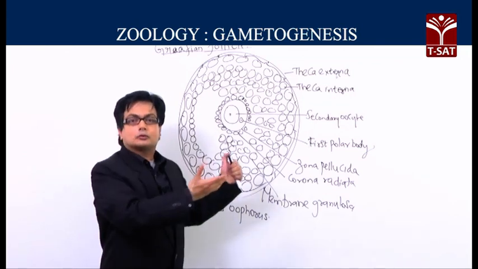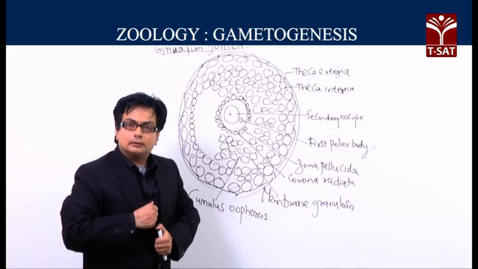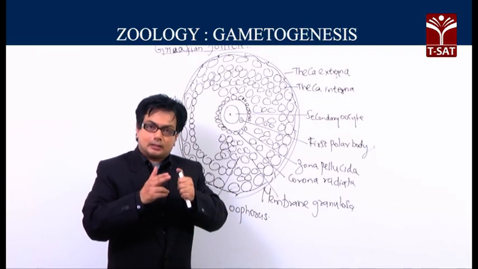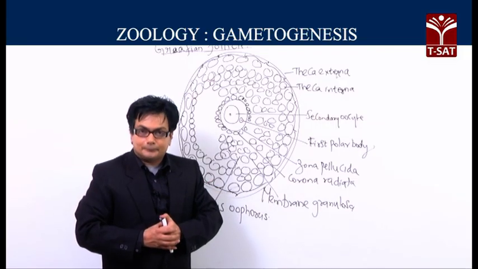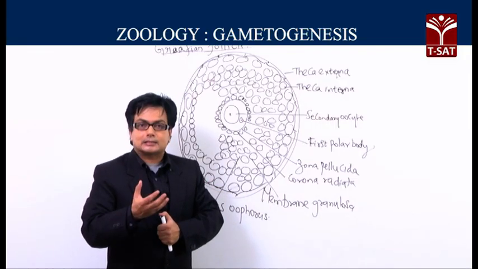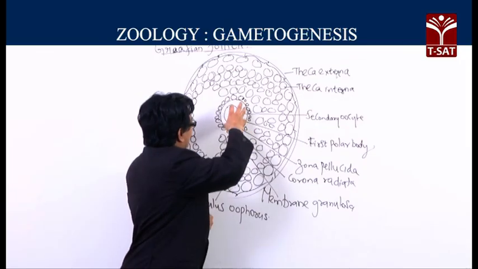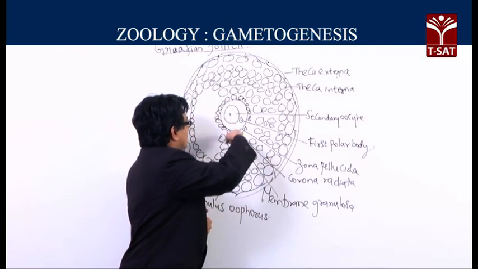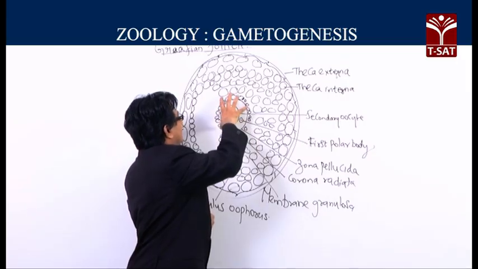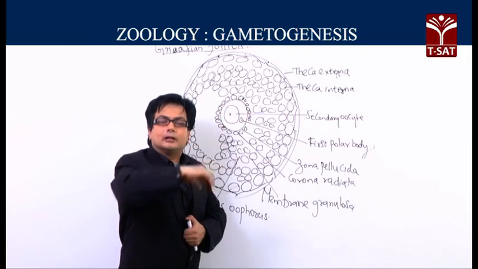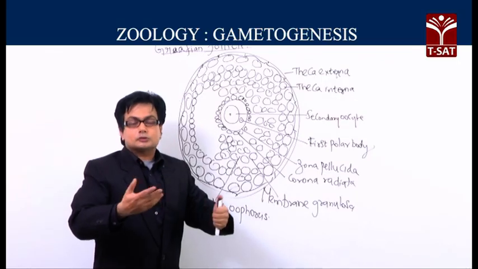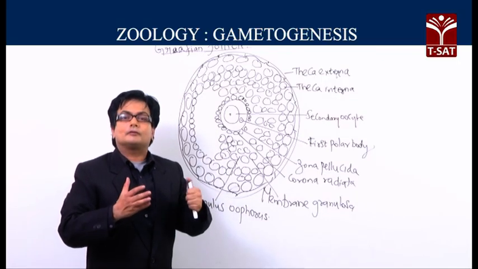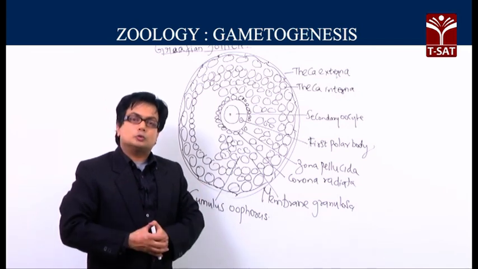And this LH will act on the Graafian follicle, and once it acts, it results in the breakdown or rupture of the Graafian follicle, and as a result the central body, the secondary oocyte, the first polar body, the zona pellucida and the entire corona radiata, is released from the Graafian follicle, and the release of the secondary oocyte from the ovary due to rupture of the Graafian follicle is called ovulation.